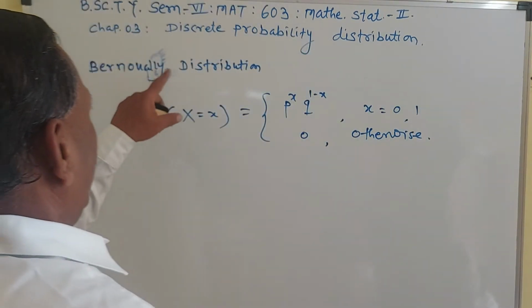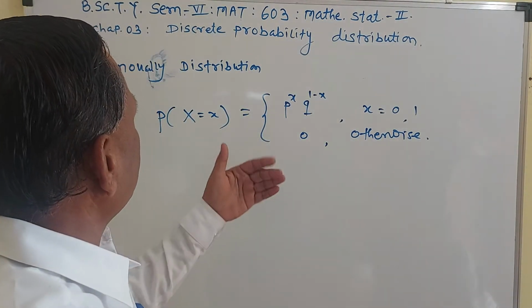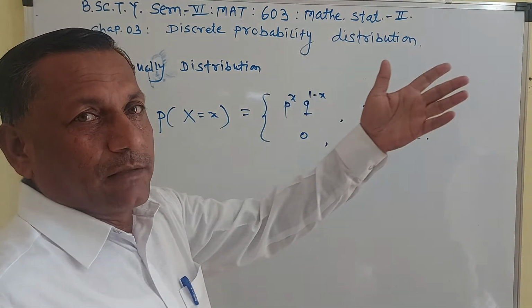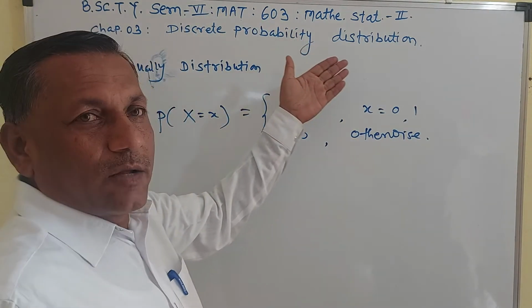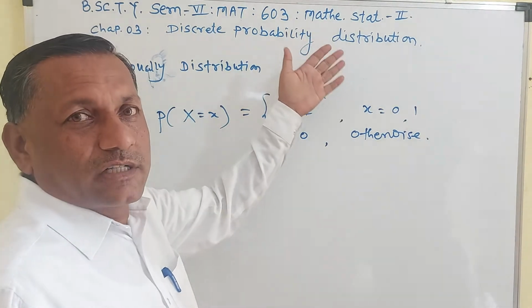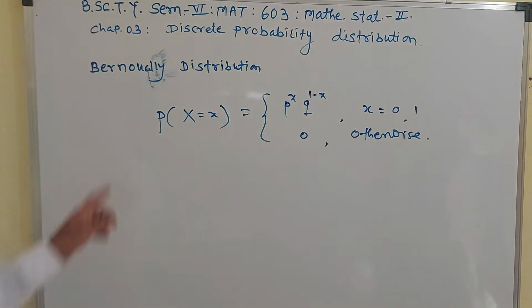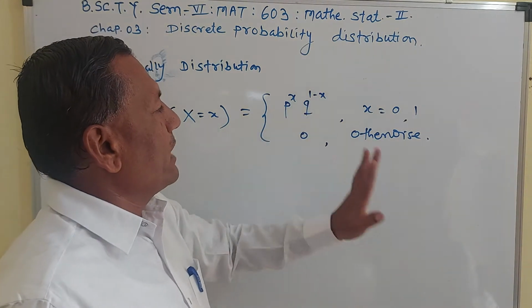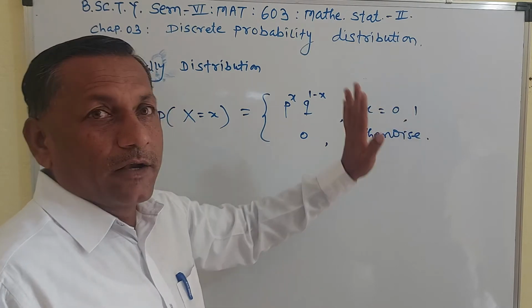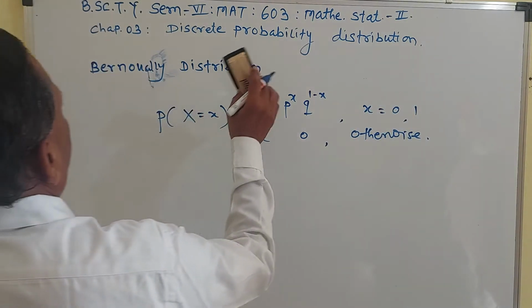So in discrete distribution, you know that the random variable takes the probability mass function. If it is a continuous probability distribution, then the continuous random variable x takes the probability density function. So P of X equal to x is p raised to x, q raised to 1 minus x, x is equal to 0 and 1. So this is the Bernoulli distribution.